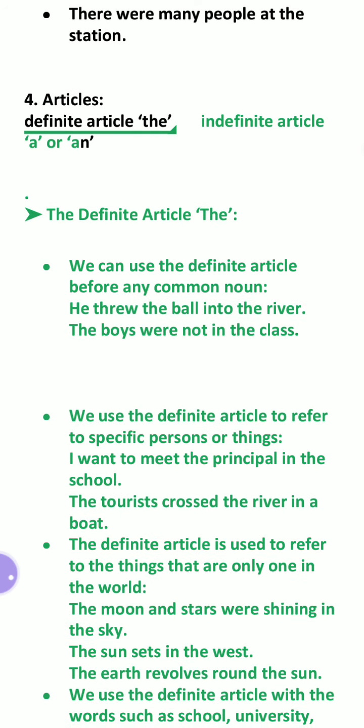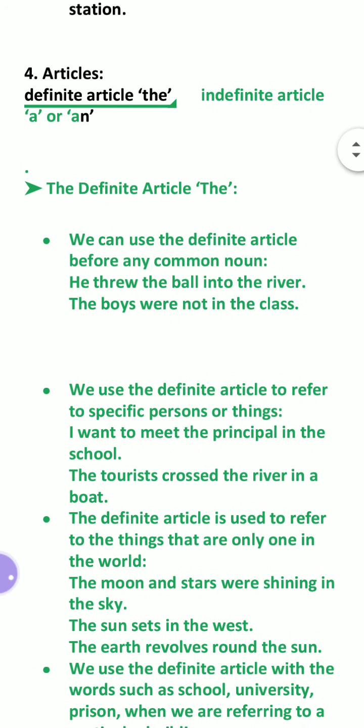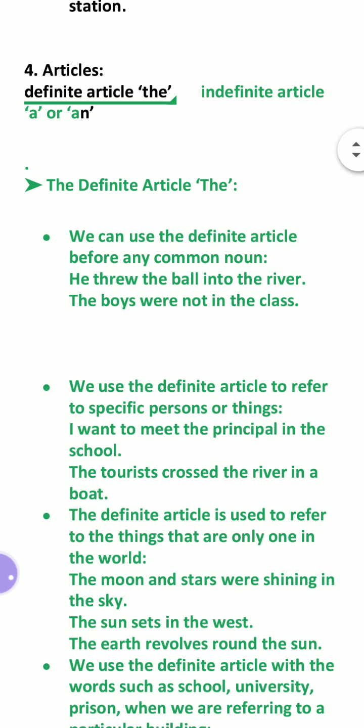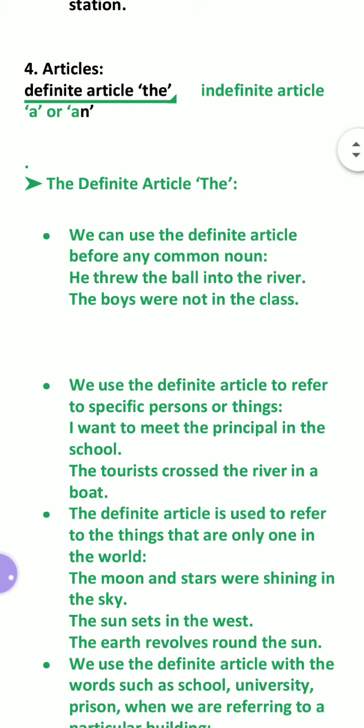I am telling you, we use the definite article when we have a definite person or place. Indefinite means when we have no definite person, so we say a and an. One by one we'll read where we use a and where we use an.